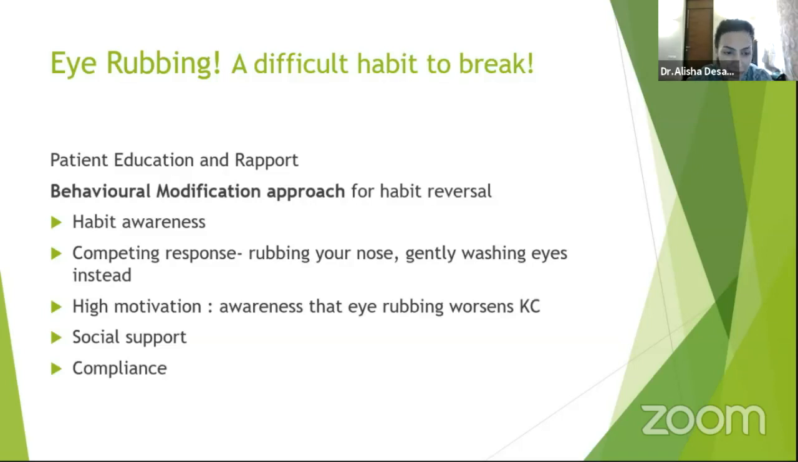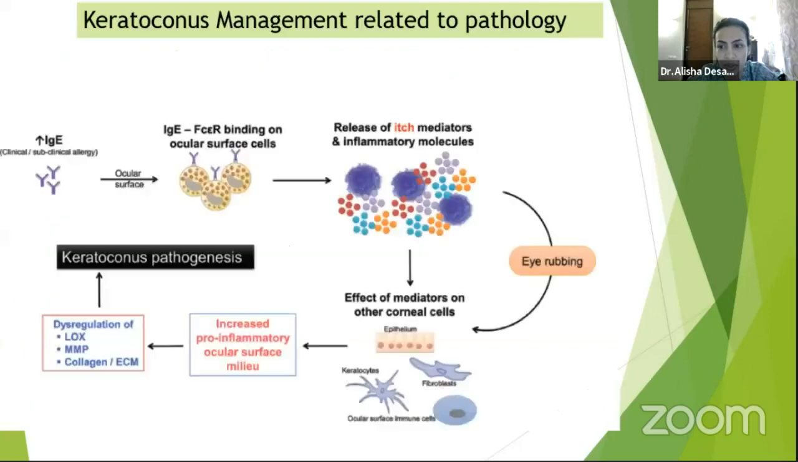So basically we make them aware of the habit and create competing responses. Like when you feel like rubbing your eyes, rub your nose or wash your eyes or put a cold compress. Motivation: explain to them that eye rubbing will worsen your vision for the future. Social support: the family has to be supportive, and of course we check compliance on each visit.